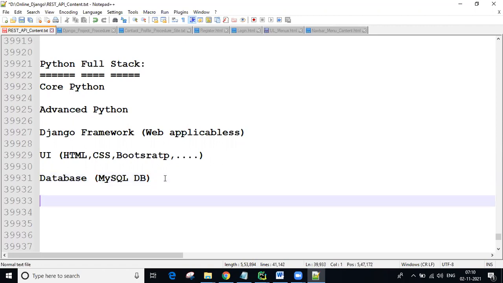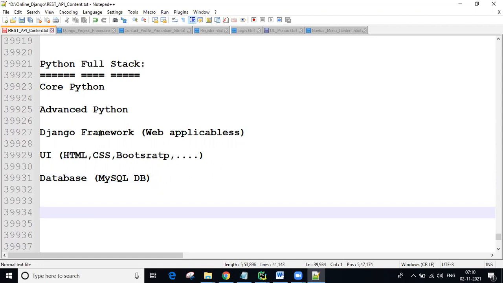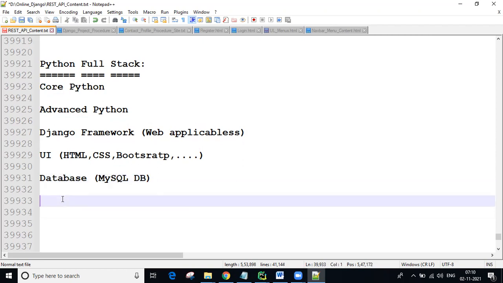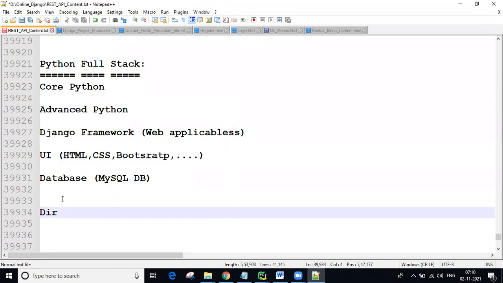So in this Python full stack course, guys, you are going to get all these points. Now the duration: to complete all these things, 3 months are required, guys.